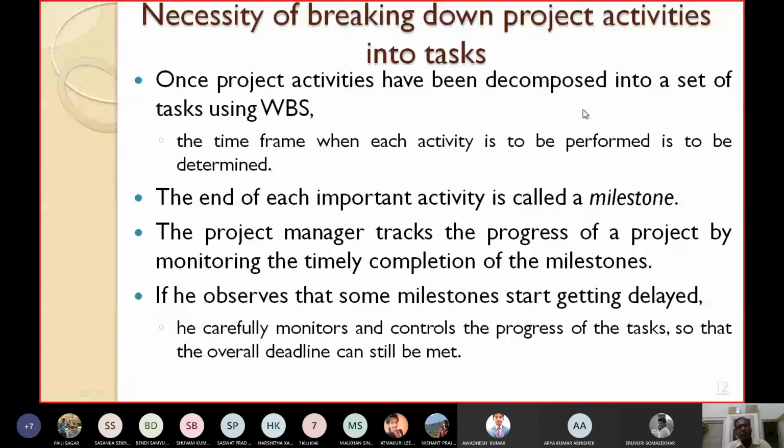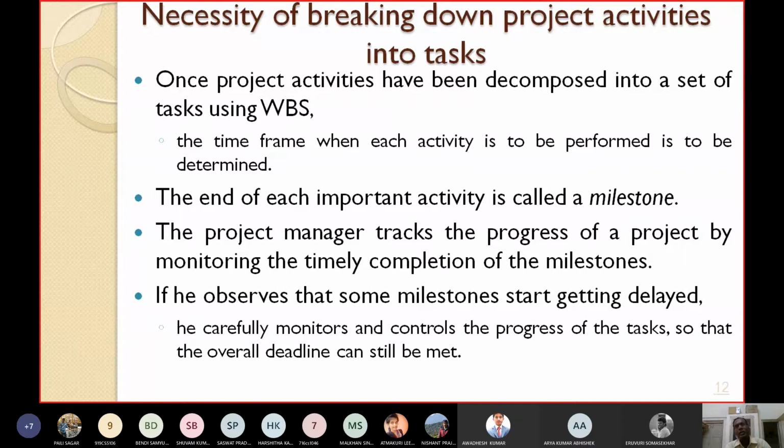The time frame when each activity has to be carried out is to be determined by us or by the project manager. The end of each important activity is called a milestone. When one activity is finished, at that time you say that we achieved a milestone.